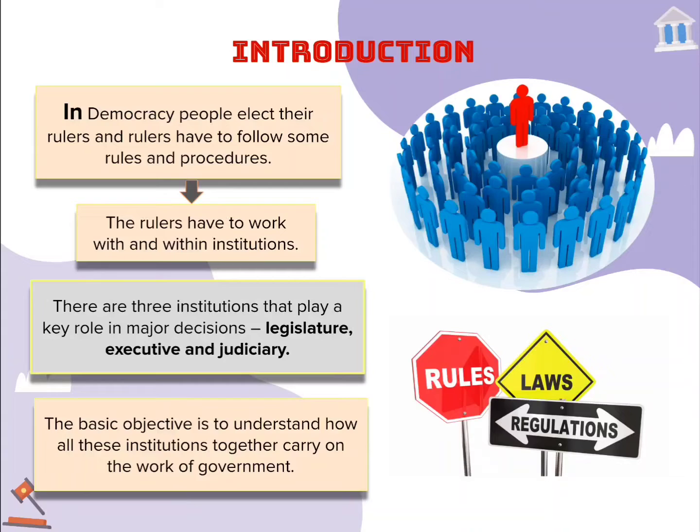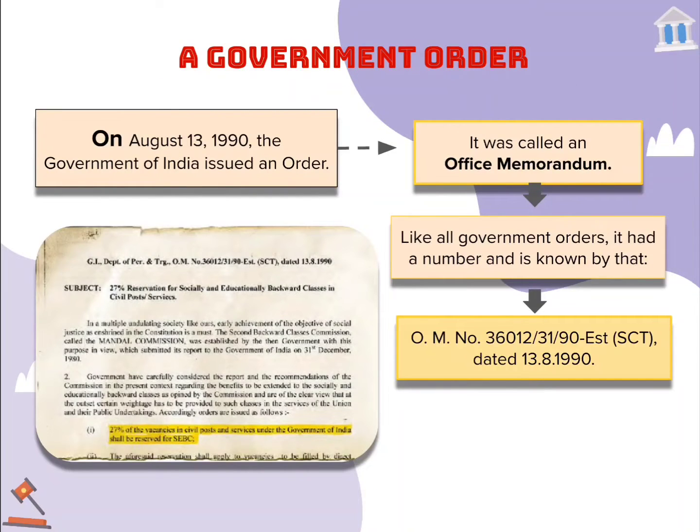Legislature means विधायिका, executive means कार्यपालिका, and judiciary means न्यायपालिका. ये सारे वर्ड्स आप कभी न कभी न्यूज़ में सुने होंगे या फिर सुनोगे if you guys watch news. So the basic objective of this chapter is to understand how all these institutions together carry on the work of the government. So what is a government order?